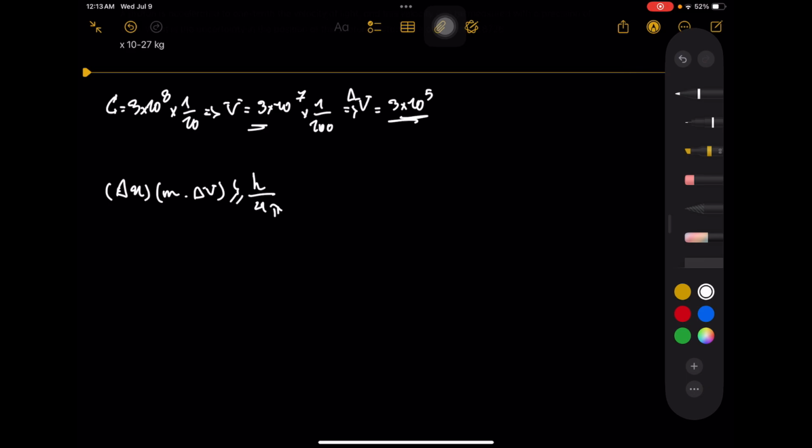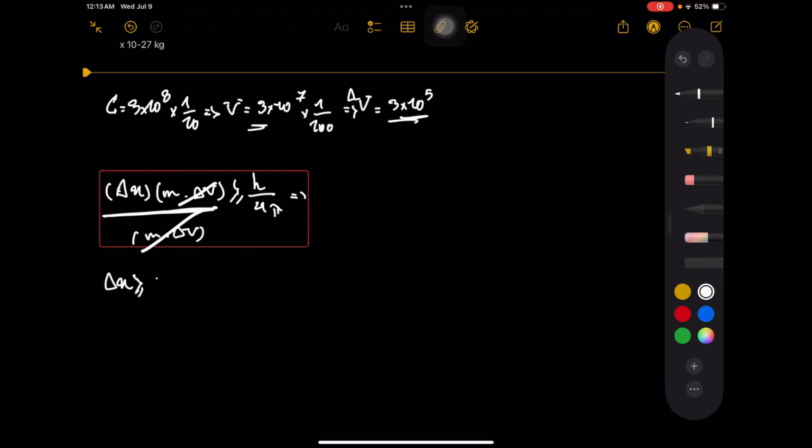So now our delta X, we have to make it alone. So our delta X is greater or equal to this one. We should divide by the m times delta V, and divide this side too. These cancel each other out, and then the whole formula would be h over 4 pi m delta V.